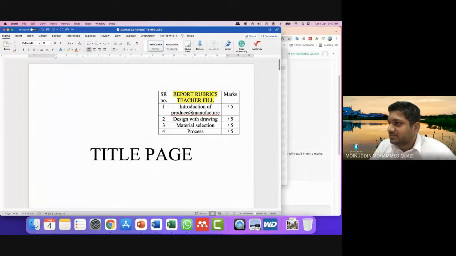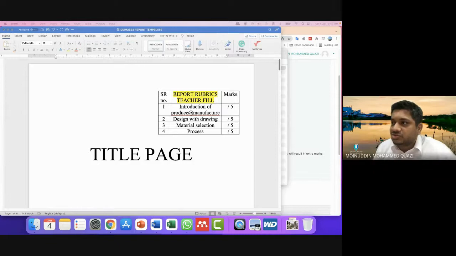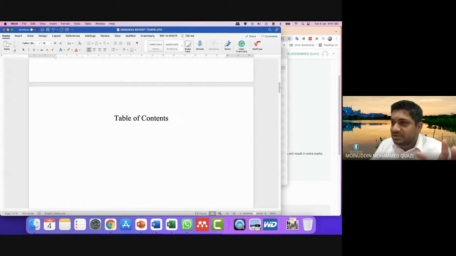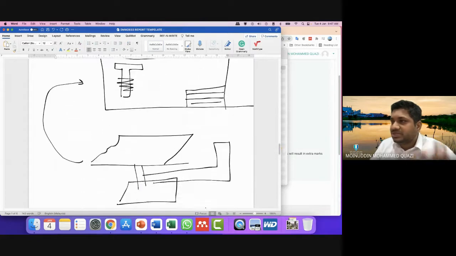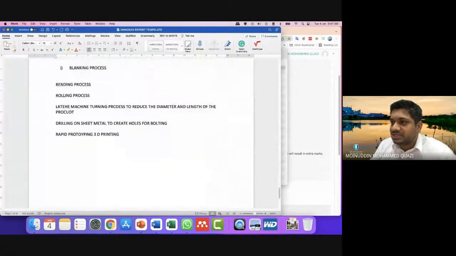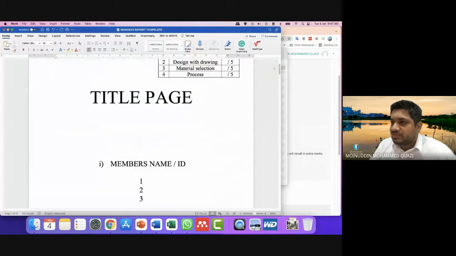Is the presentation online or face to face? So there is no presentation for the report. The student only needs to write the report and then submit it on Kalam. So there is no need for a presentation. Just make your report and submit.